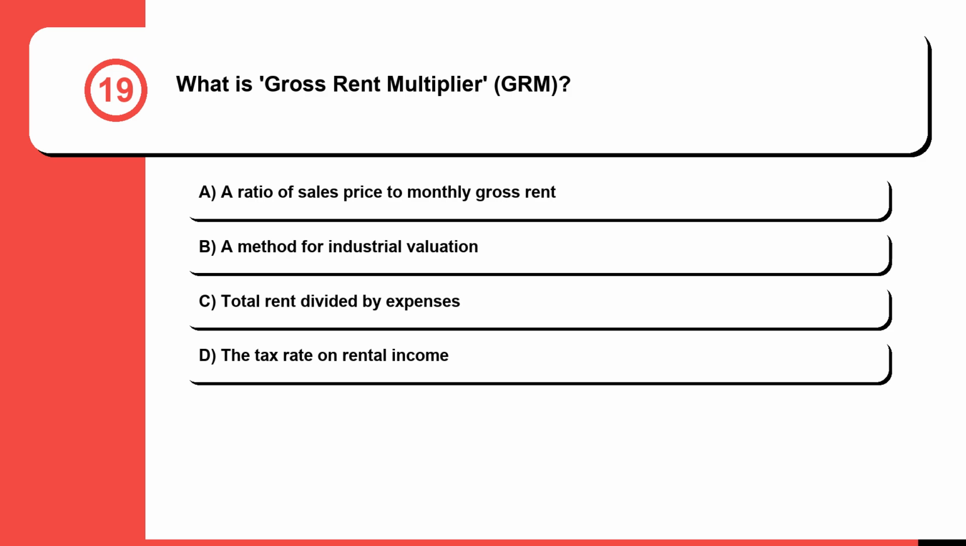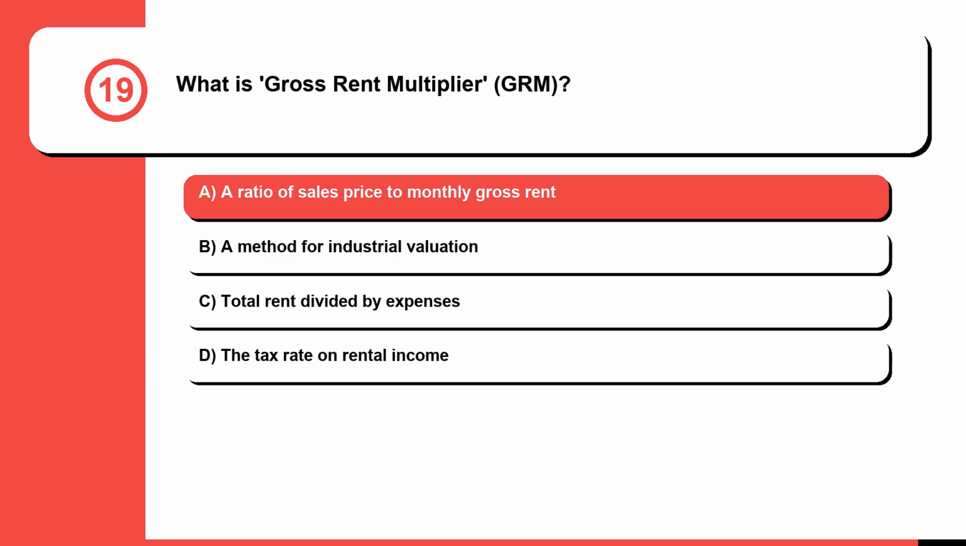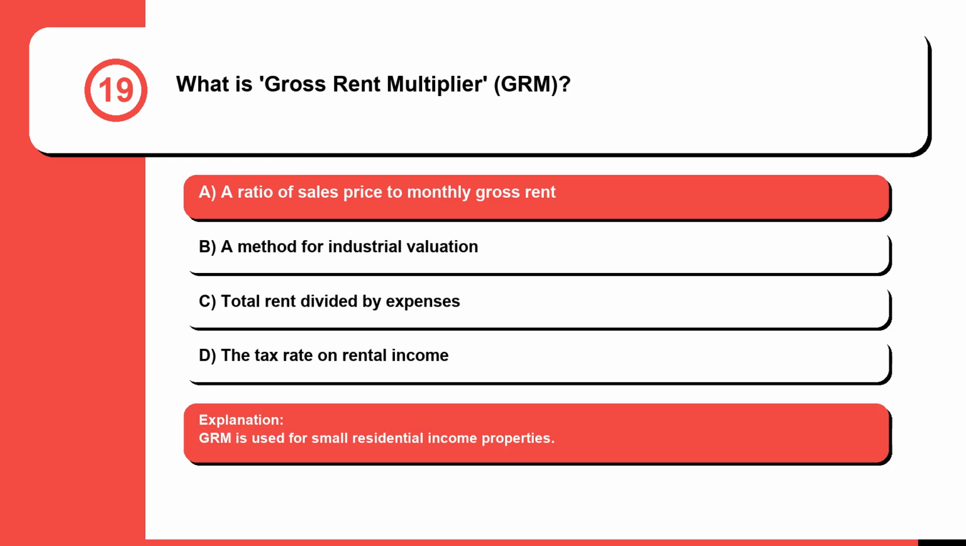Question 19. What is gross rent multiplier (GRM)? A. A ratio of sales price to monthly gross rent. B. A method for industrial valuation. C. Total rent divided by expenses. Or D. The tax rate on rental income. The correct answer is A. A ratio of sales price to monthly gross rent. GRM is used for small residential income properties.